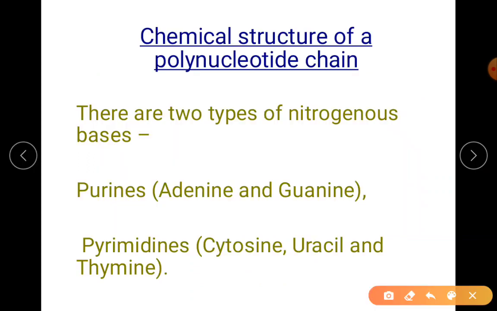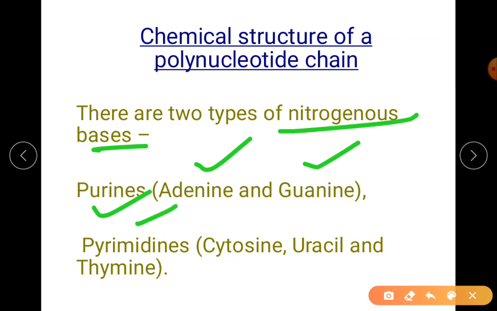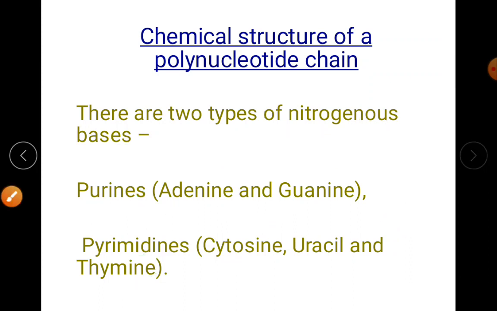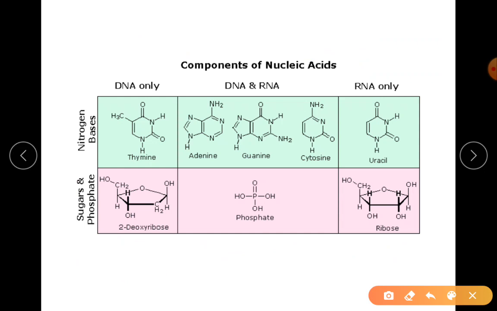Okay, so I hope you got the idea one by one. So that's what I said. First one, nitrogenous bases: purines, adenine, guanine. Pyrimidines, there is your thymine, cytosine, uracil. So pyrimidine means one ring structure. Purines means two ring structure. What is a ring structure? This is the one. Look at the ring.